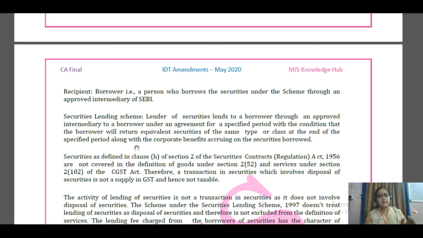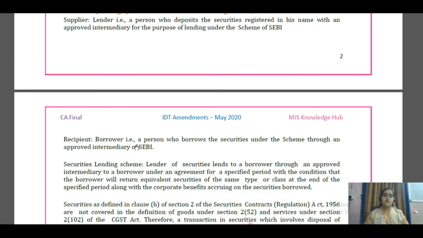Like, suppose the shares at that particular point of time got some dividend. Now the shares are with the borrower, so he has to return those same equivalent securities at the end of the specified period along with that dividend benefit. So the securities lending scheme happens in the stock exchange where both parties don't know each other. The only thing that happens is that the lender gives those securities to the borrower on payment of certain specified fees, and the borrower, adhering to the conditions, must return the equivalent type of securities after the specified period along with the corporate benefits.